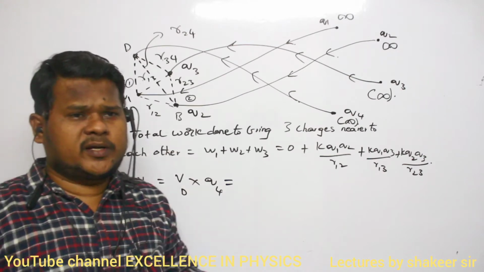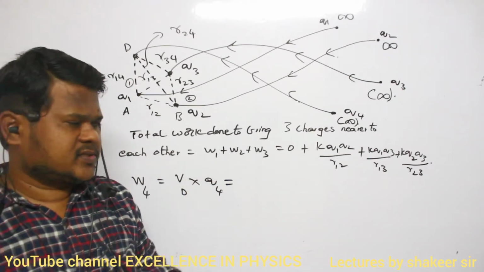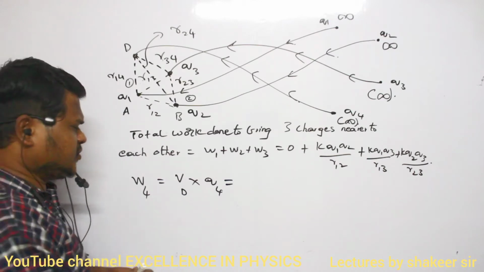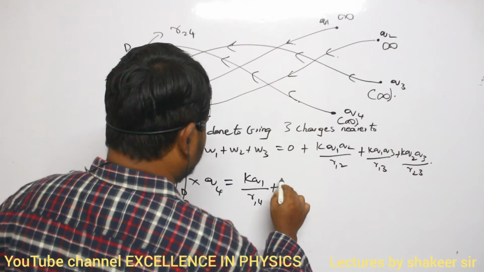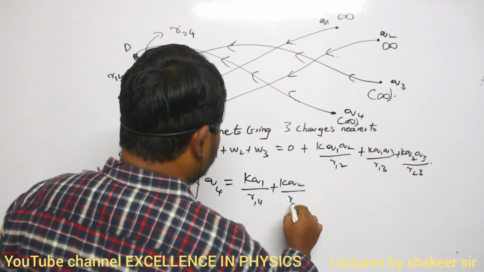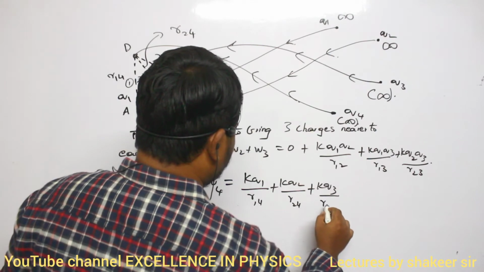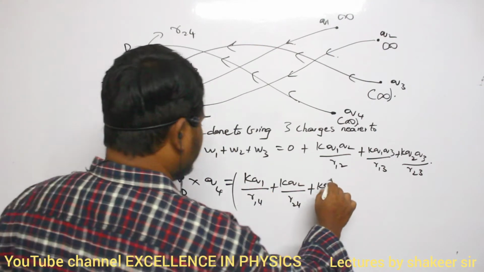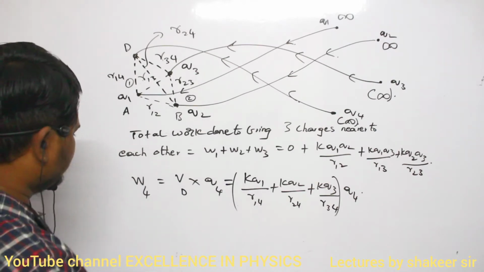At point D, potential is because of three charges, so three potentials will exist. So KQ1 divided by R14, KQ2 divided by R24 plus KQ3 divided by R34, multiplied by Q4. That's all, no? So therefore, what is the total amount of work done?